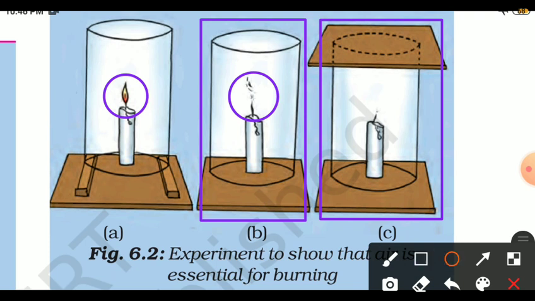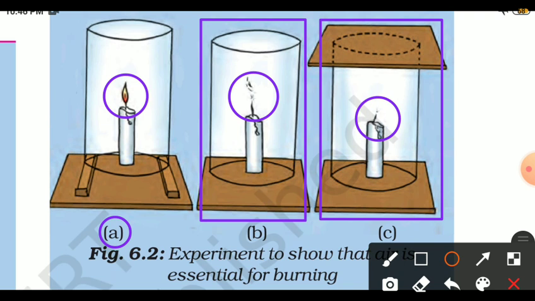Watch the flame again. What happens in the three cases? Does the flame flicker off? Does it flicker and give smoke? Yes, it flickers and gives smoke. Does it burn unaffected? Yes, in figure 6.2a, it burns unaffected. Can you infer anything at all about the role played by air in the process of burning? Yes, we find that for combustion, air is necessary.